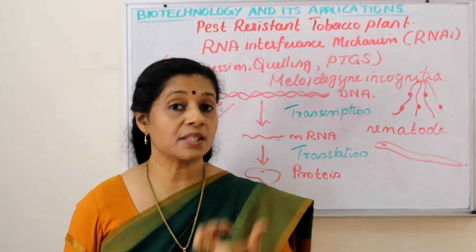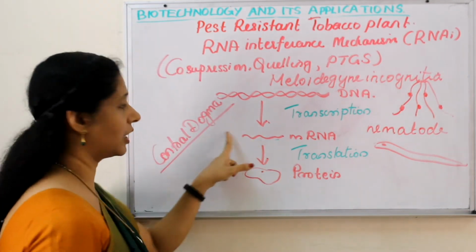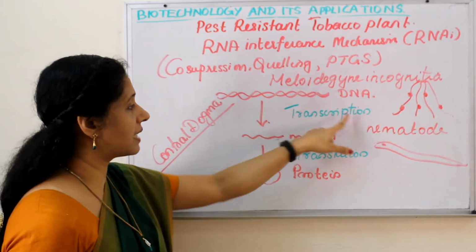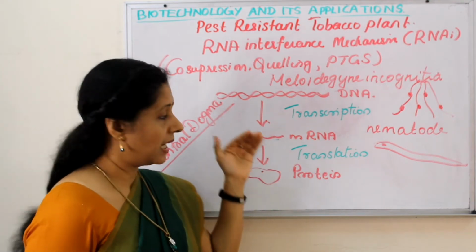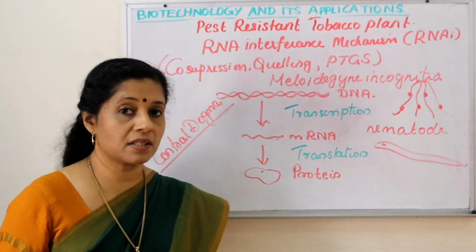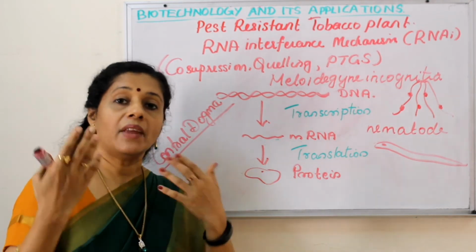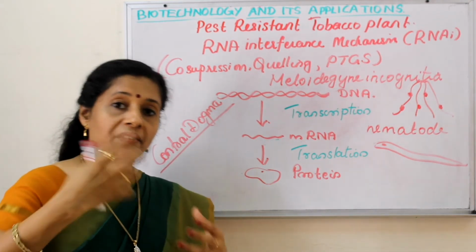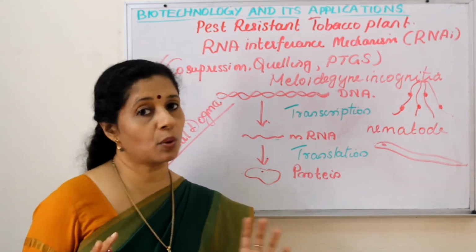But how could that gene express in my body? Through the central dogma. First the gene gets transcribed into mRNA. mRNA is translated into protein. So that protein is expressed in the form of a pigment. Then my eye color is brown. So every character or feature is nothing but a protein.